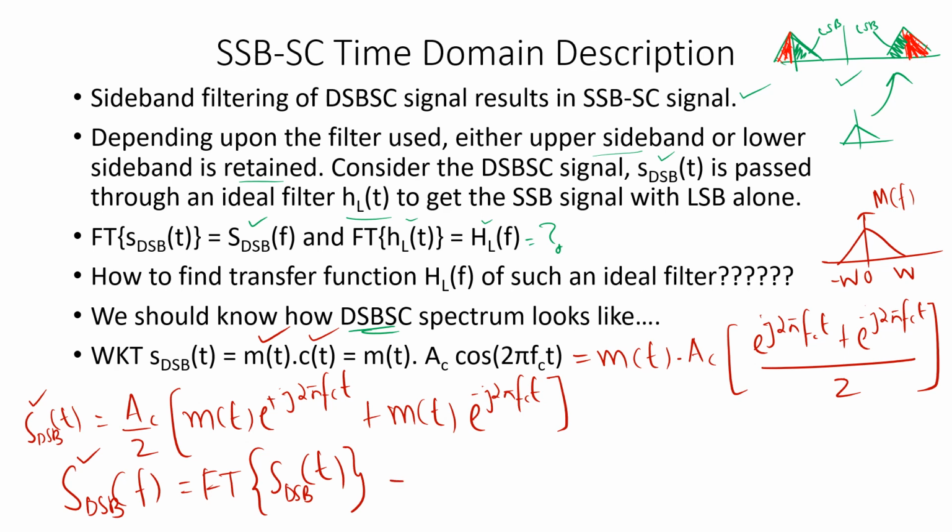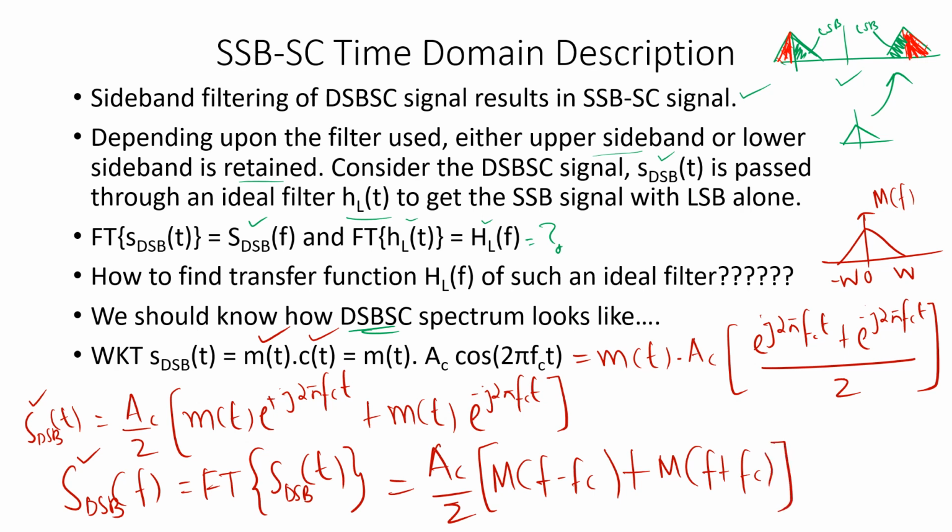We found this to be equal to Ac by 2 times, by the frequency shifting property, M of f minus fc, that is M of f shifted right in frequency by an amount fc, plus M of f plus fc, that is M of f shifted left by an amount fc.